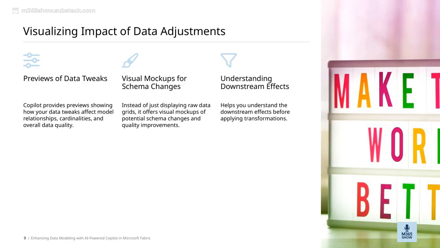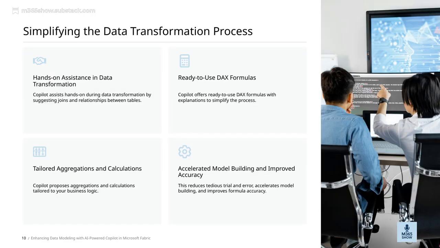This means you can see what the changes might look like and assess their impact visually. It also previews how tweaks to your data can influence model relationships, cardinalities, and overall data quality. This makes it much easier to anticipate the consequences of your data adjustments, ensuring smarter decision-making and smoother data management overall.